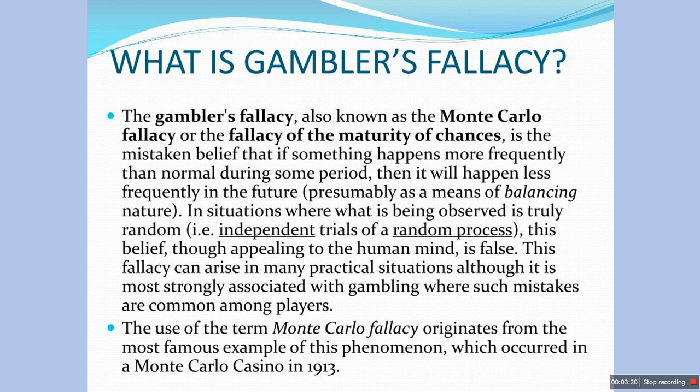Because the roulette wheel ball had fallen on black so often, the gamblers thought the odds of it falling on red were high. This assumption was absolutely incorrect. The actual probabilities of the ball landing on red were 50-50 for each spin. The number of times the ball fell on black had zero influence on the roulette ball's next outcome.